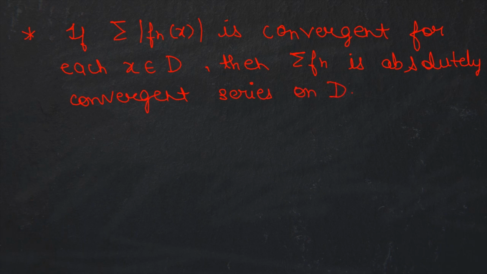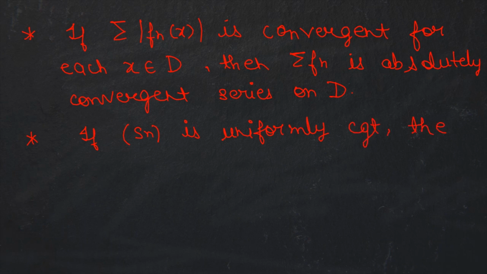Similarly, if the sequence of partial sums Sn is uniformly convergent, we all know what uniformly convergent is, we discussed it in the last video, then so is sigma Fn.